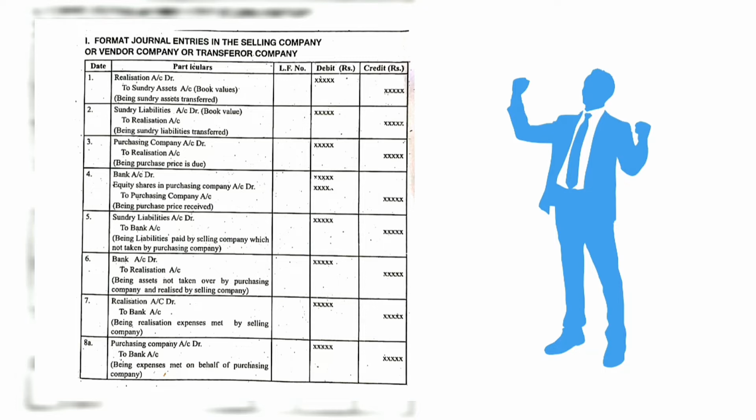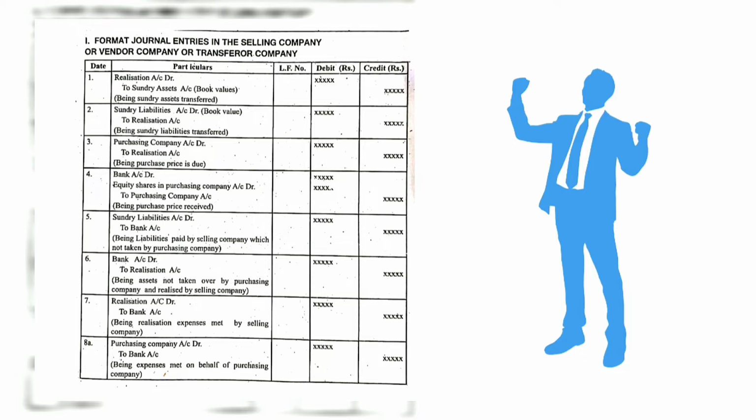The second entry is sundry liabilities account debit to realization account. It is used to transfer the sundry liabilities to the realization account. The sundry liabilities always have a credit balance, so we are debiting the sundry liabilities here.